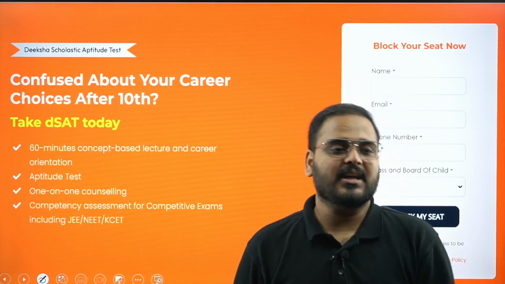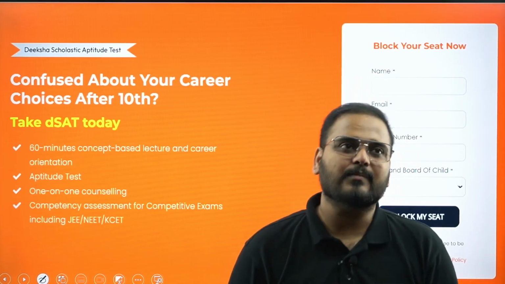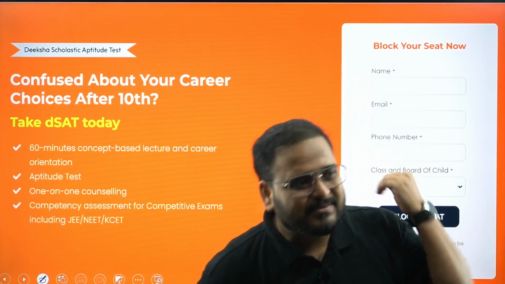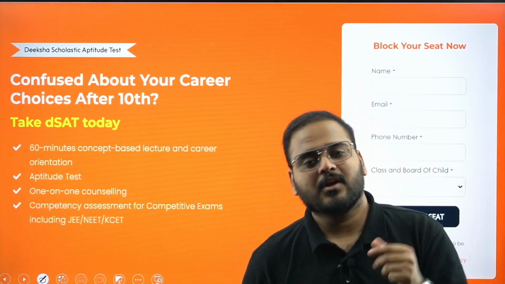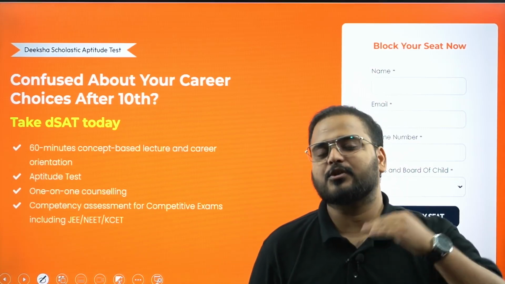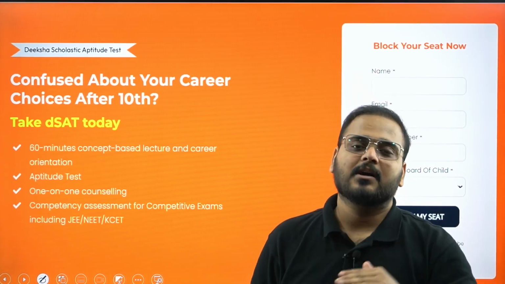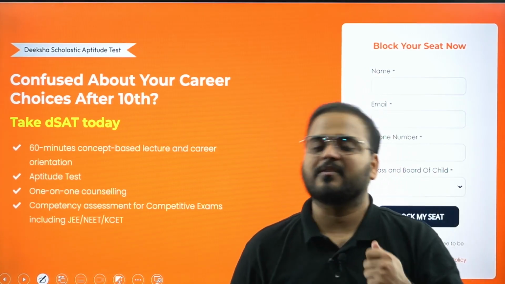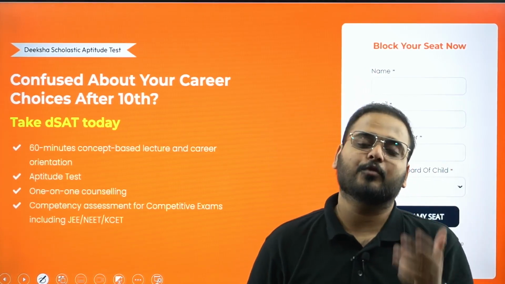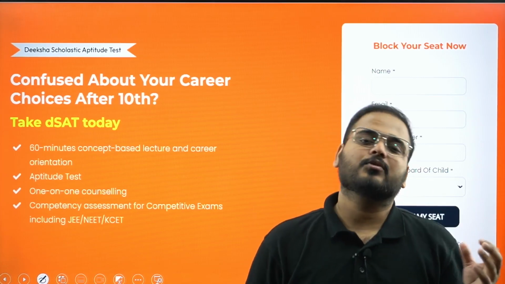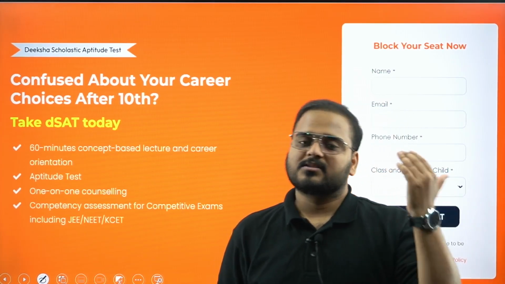But if you're somebody who is very clear about what you want to do, let's say I want to do engineering, no problem, very good. Then this program will help you understand the competency level of JEE, KSET and NEET. It shows what is more suitable for you, what your current position is, and how you can improve so that you are able to face this competition in a very positive manner and get the best outcome. How it does that, we'll talk about in detail when I talk you through the structure of this program.